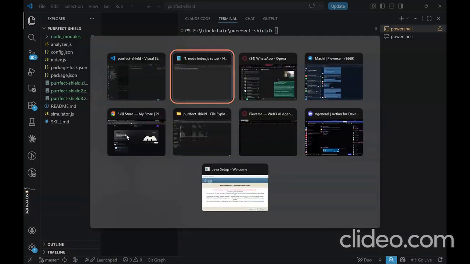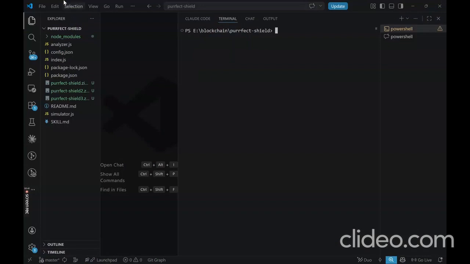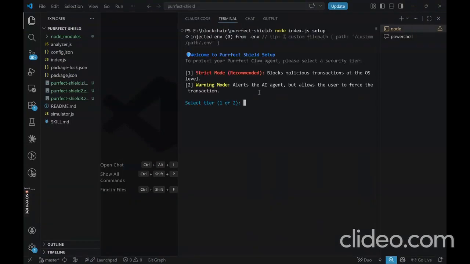Let us start with the first command, which is node index.js setup. Because we are dealing with autonomous agents moving real funds, explicit user consent is paramount. If an agent tries to trade without configuring the shield, it gets blocked. We build an interactive bootstrap wizard that saves the agent's state locally. Let us type one for the strict mode, because users can choose warning mode to just get alerts, and strict mode which revokes the AI's ability to sign malicious contracts at the OS level. We are running it currently in strict mode.